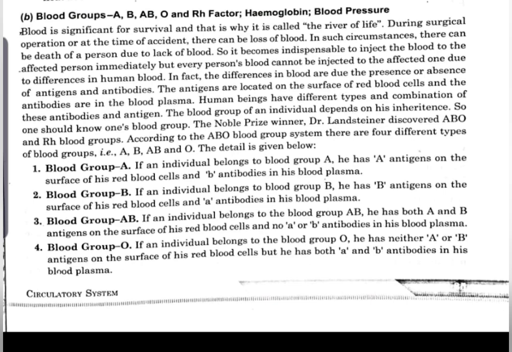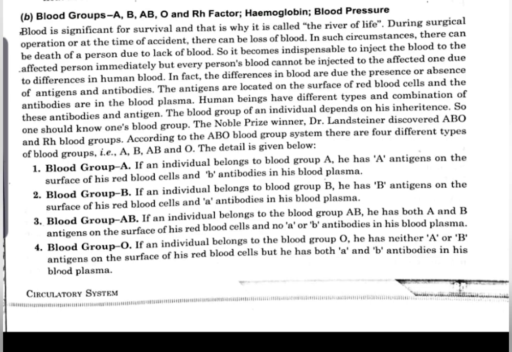But individuals belonging to the AB blood group have both antigens, capital A and capital B, on the surface of their red blood cells, but they don't have any antibodies in their plasma.